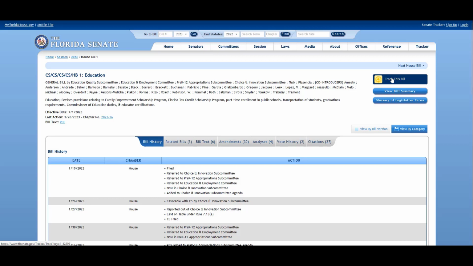But if you were looking at a current piece that was making its way through, maybe you want to go ahead and click track this bill to quickly set up a tracking alert. And then just like on the House website, we've got the effective date of this bill, the last action that was taken, and you also have a link to get to a PDF version of the bill text if you so choose.